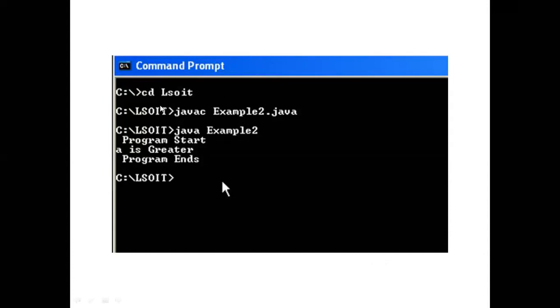At the starting you defined this under the class, so the file name is example2.java. Then click enter, and you will get the command prompt again, then java example2. Then it shows program start, and A is greater, whatever you want to print. This is the output. In this manner you can see the output and run the program.